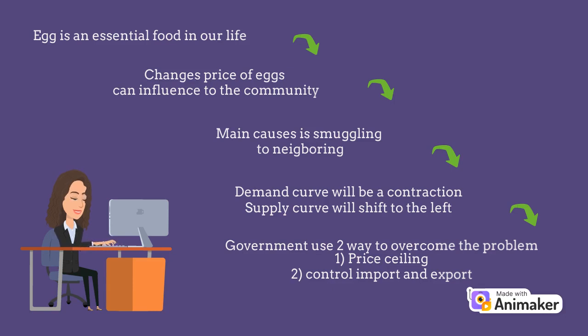To conclude, a problem about an essential food component should be taken action on by the government. It is because the government is the only one who has the power in the market to control everything.